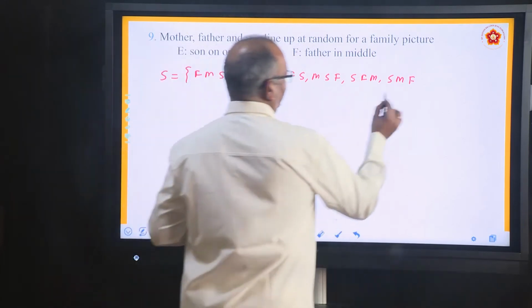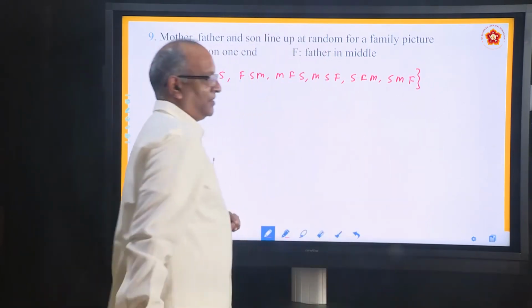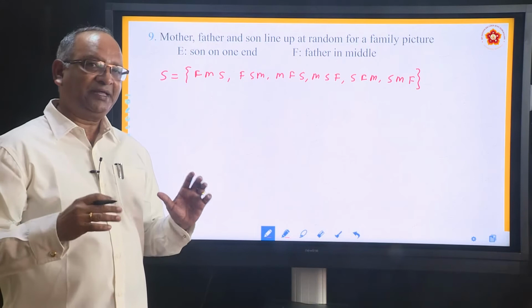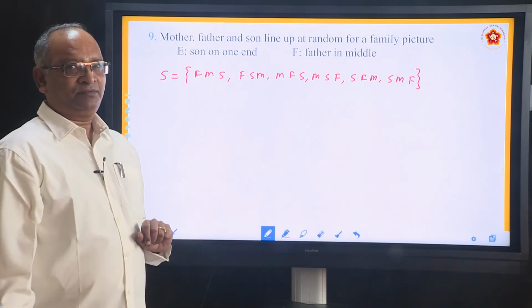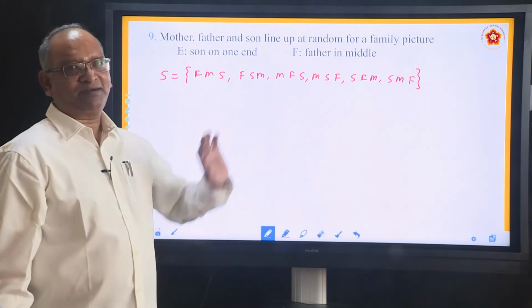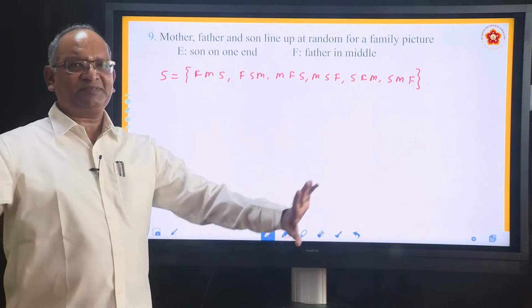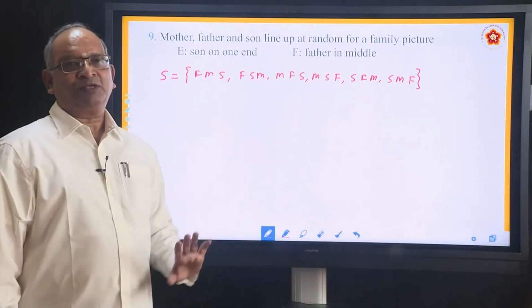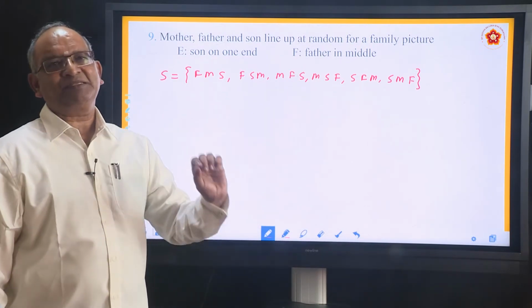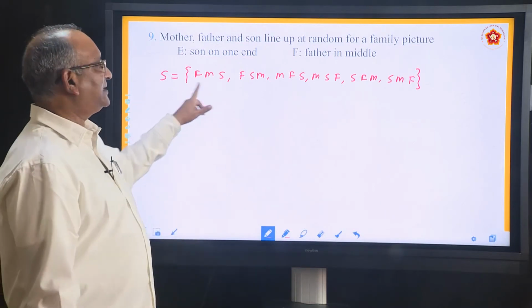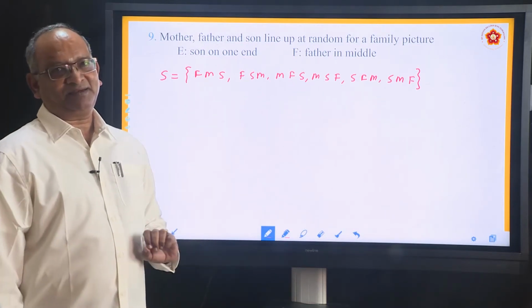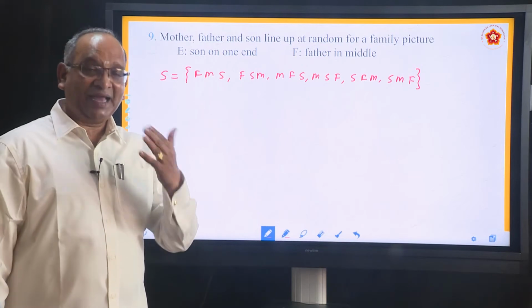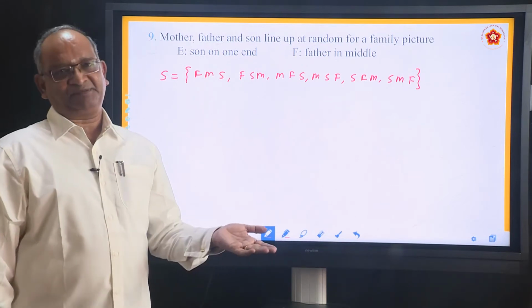Is there any other way they can stand? These are the ways. However you make them stand, it will be one of them. So this constitutes the sample space. How many elements are there? 6 elements are there. Now come to E and F, which are from the sample space.